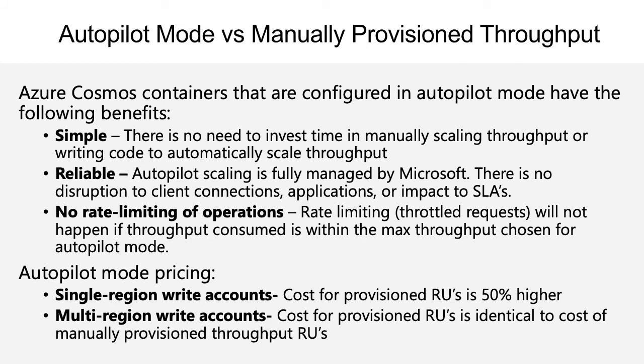There are no rate limiting operations in auto scale mode, so any kind of spikes will be seamlessly handled. The price slightly differs for auto scale mode, and the cost for the provisioned RUs is 50% higher.